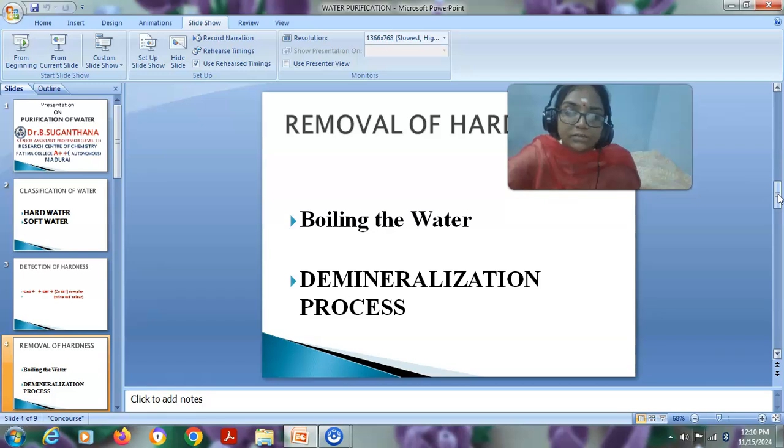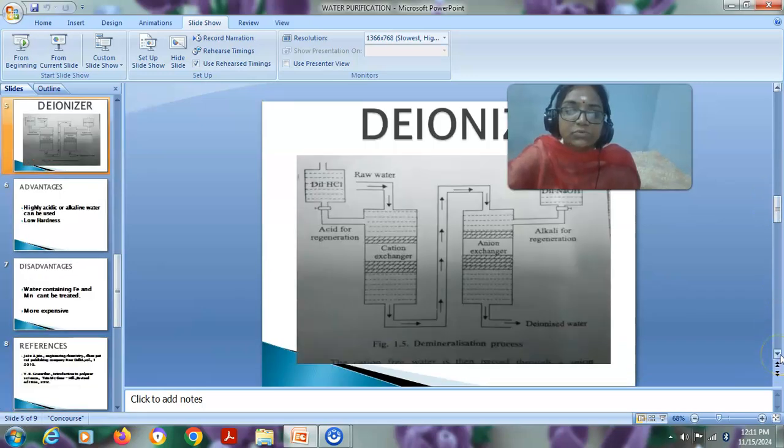But another way of removing the hardness causing ions, a suitable technique, is called the demineralization process. First of all, we should know what demineralization is and what instrument we use for this process. Demineralization means that water containing the hardness causing ions, and also other unwanted ions if they are there in the water, can be removed with the help of an instrument called a deionizer.